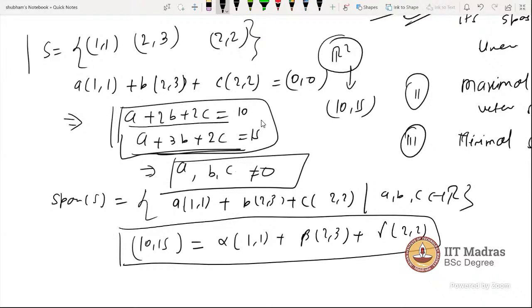Just solve this system of linear equations, right? You will get the values of A, B, and C. So that means any vector of R2 can be written as a linear combination of these three vectors. What it means is that the span of S is the whole vector space R2.